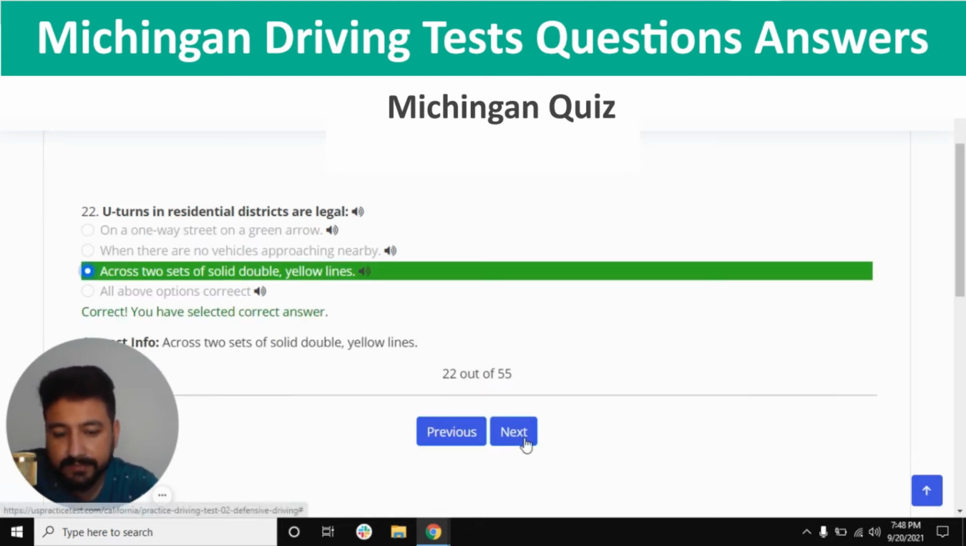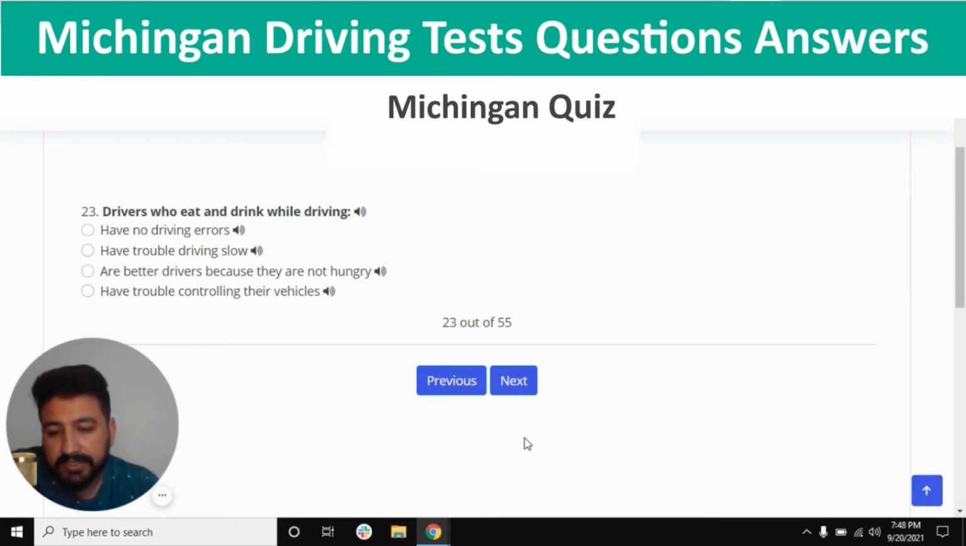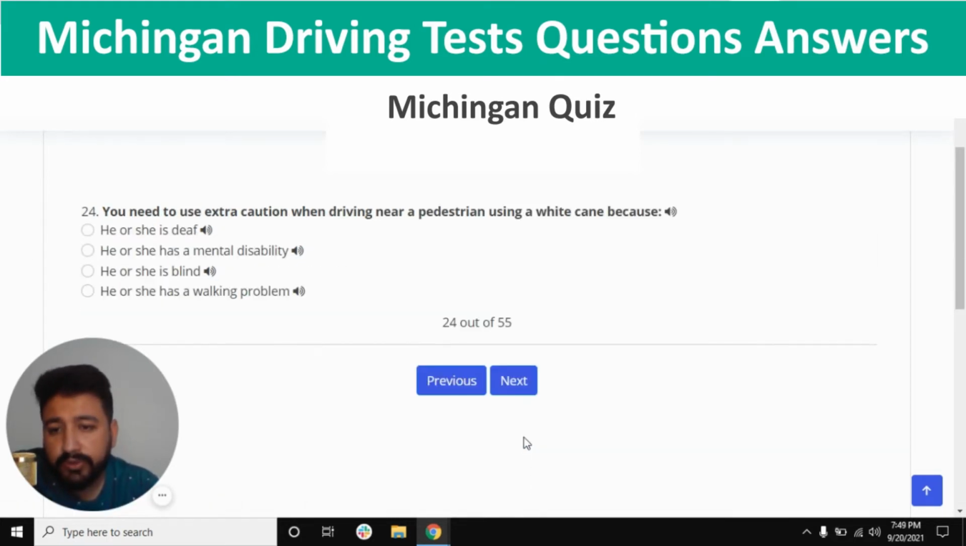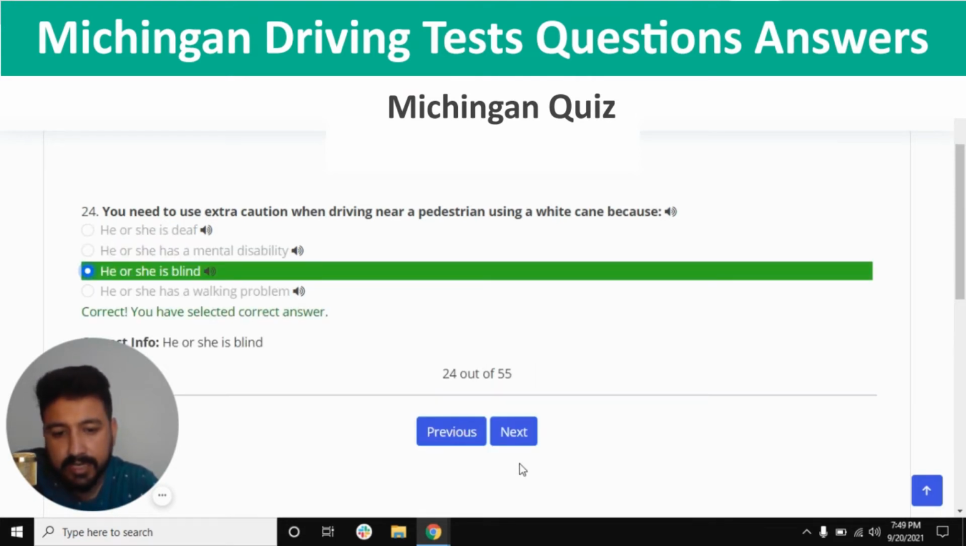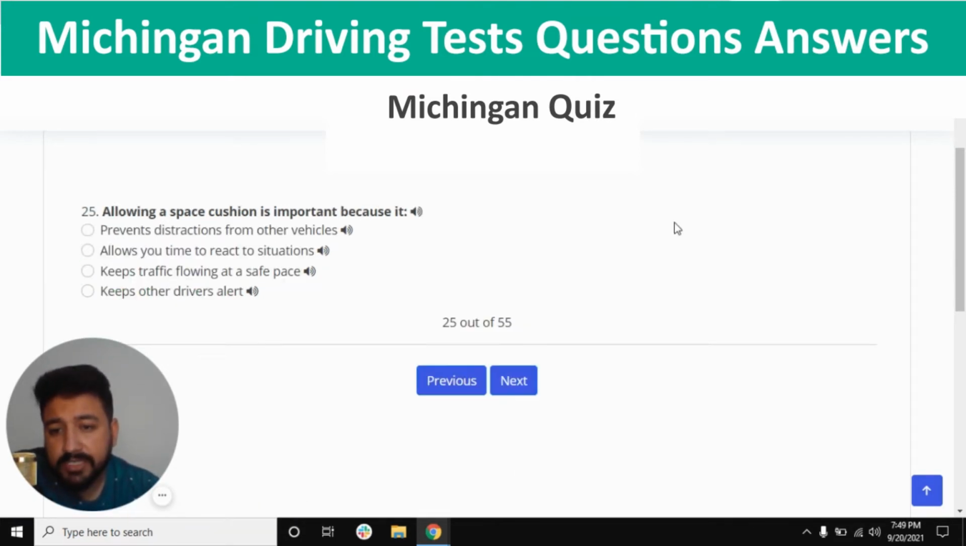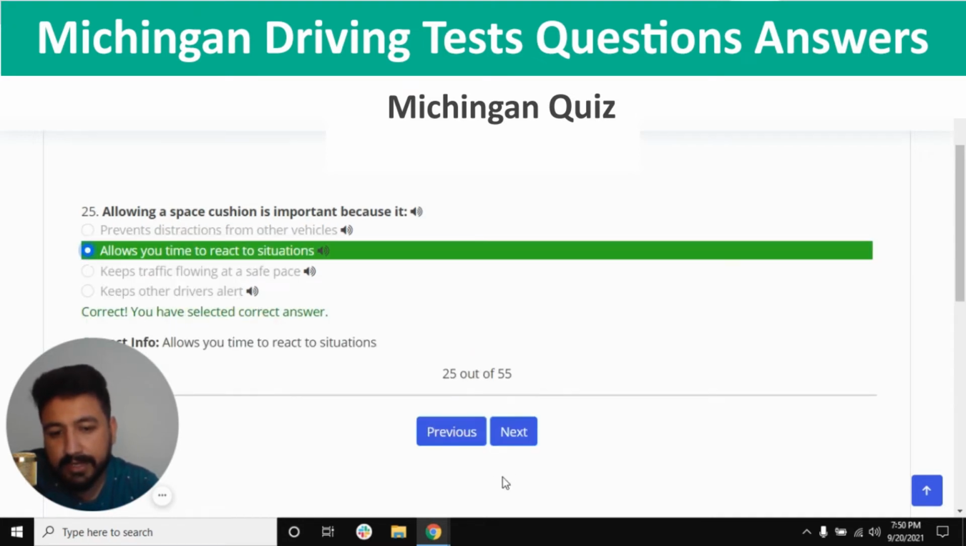Yes, and next. Drivers who eat and drink while driving have trouble controlling their vehicles. So the last option should be the right one, and next. You need to use extra caution when driving near a pedestrian using a white cane because he or she is blind, which is the third one. Yes, and next. Allowing a space cushion is important because it allows you time to react to situations. So I'm going to click on the second option, and next.